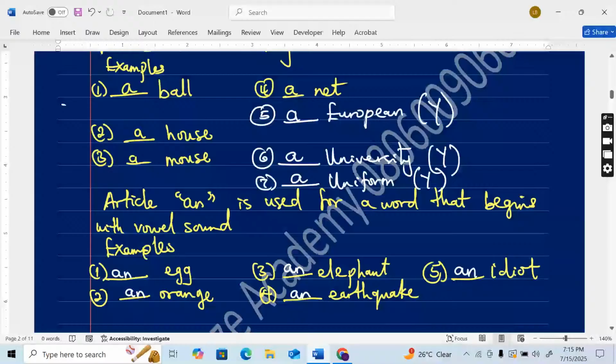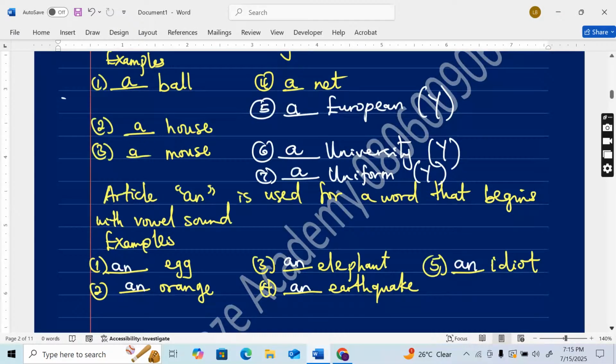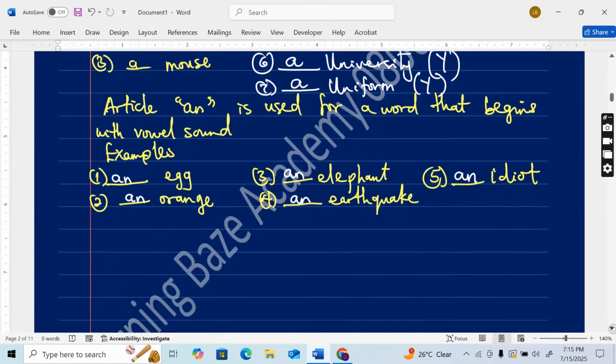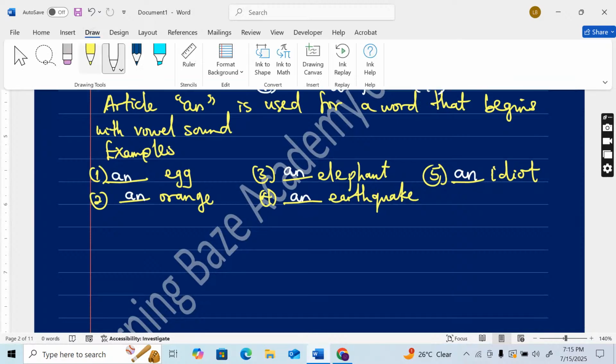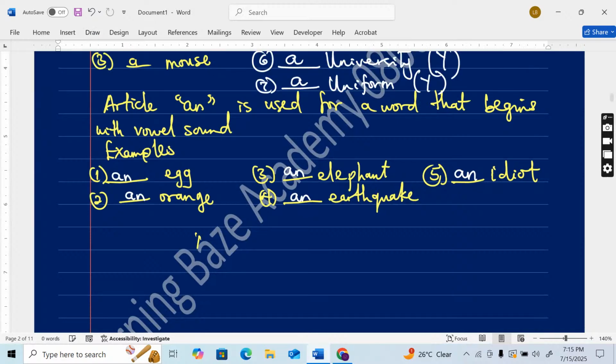The same thing goes for an. So they are called indefinite articles. Now, the next type of article will be the definite article, the.